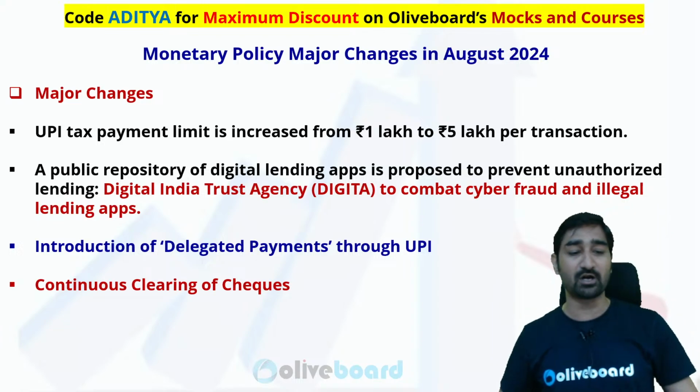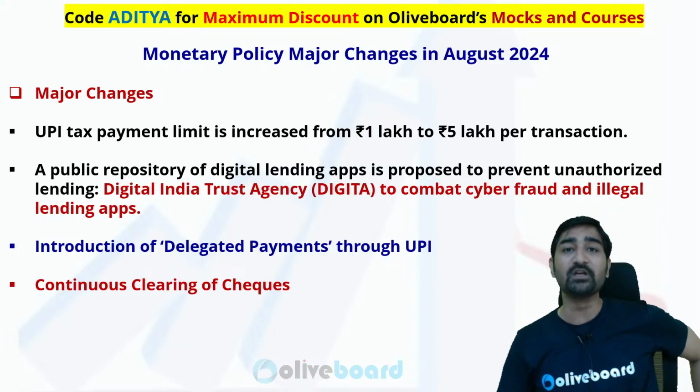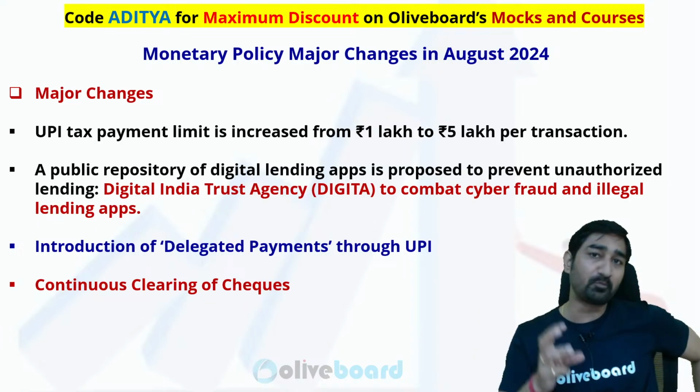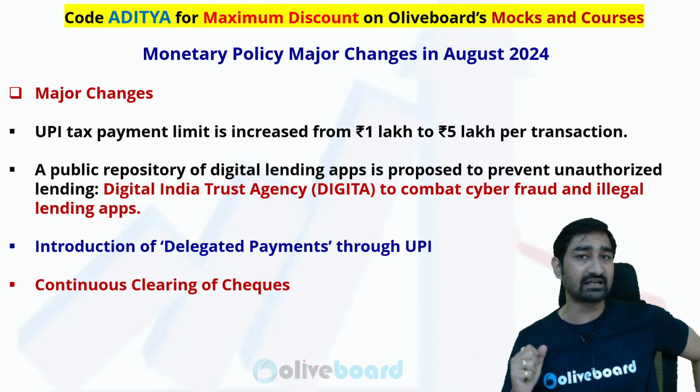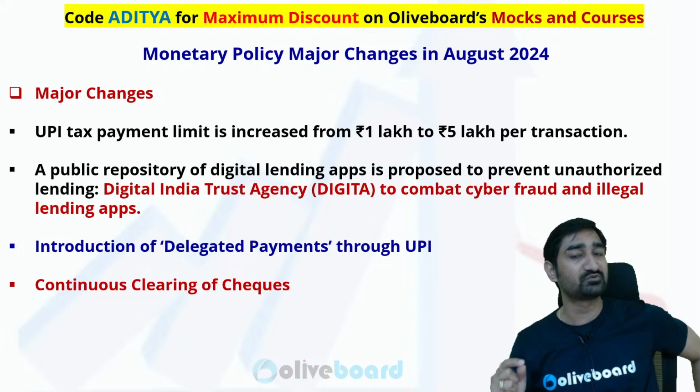Point number 1 is the limit of UPI payment when you are making the tax payment. With the support of UPI, when you are making the tax payment, the limit of UPI has been enhanced from 1 lakh rupees to 5 lakh rupees.